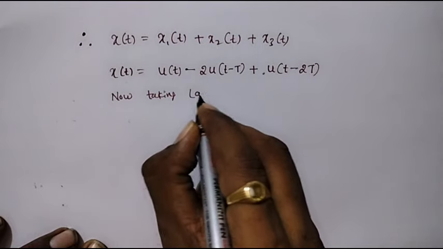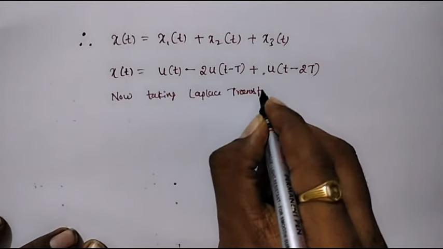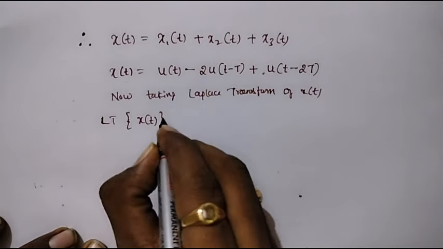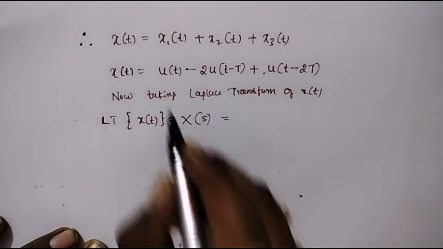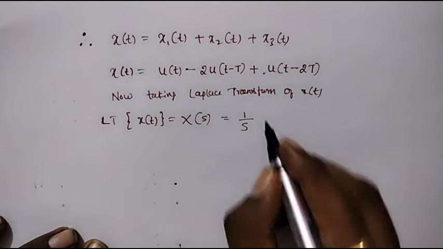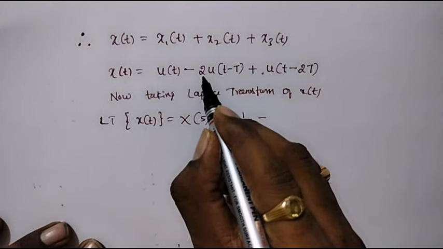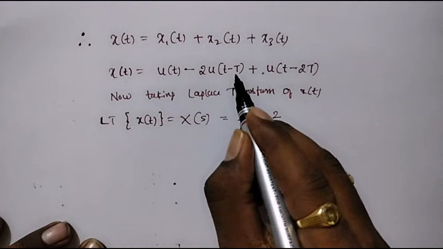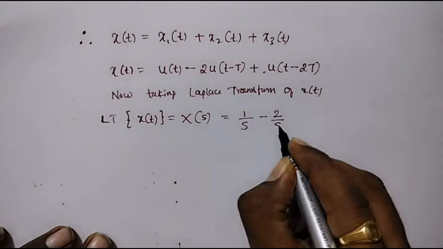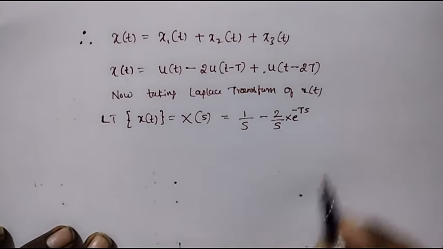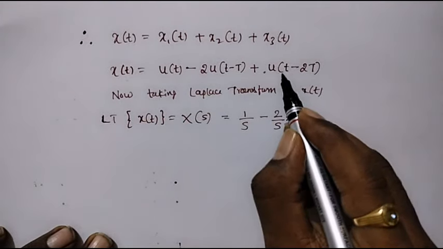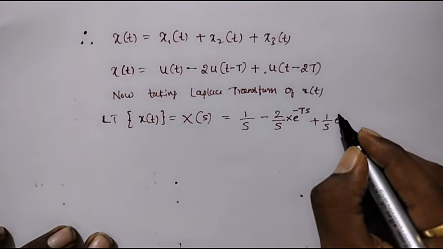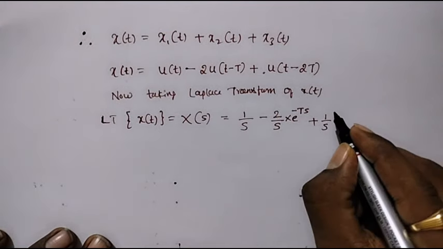Now taking Laplace transform of x of t, that is Laplace transform of x of t is equal to X of s, which is equal to the Laplace transform of u of t, which is 1 by s, minus 2, which is a constant and should be written as it is, times the Laplace transform of the shifted unit step signal u of t minus T, which is 2 by s into e raised to minus T s, plus the Laplace transform of u of t minus 2T, whose magnitude is the same 1, so it is 1 by s, shifted by 2T, so we can write it as e raised to minus 2Ts.